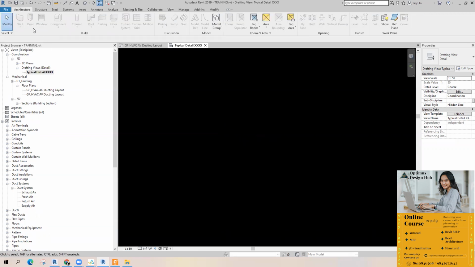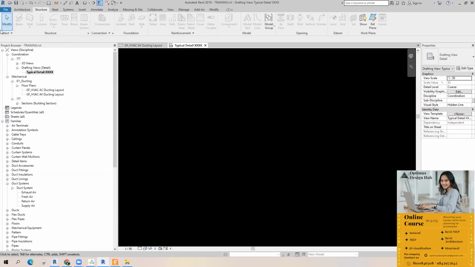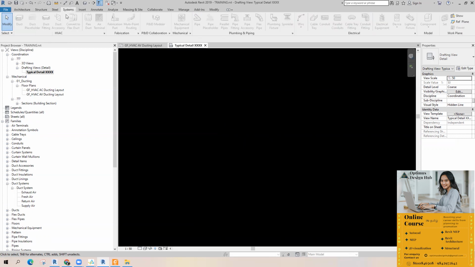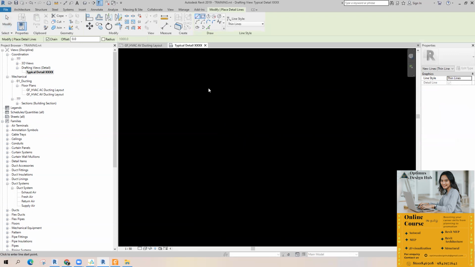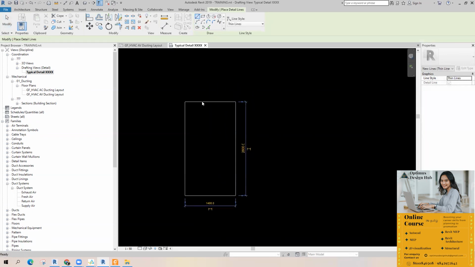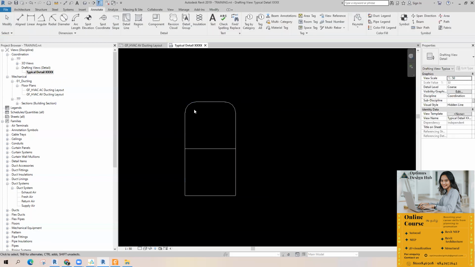In this, you can see that all the 3D views or 3D tools are hidden. All the 3D tools are hidden. Only these tools will be activated. Detail line, you can draw anything you need, whatever you need. Okay, you can do whatever you need.